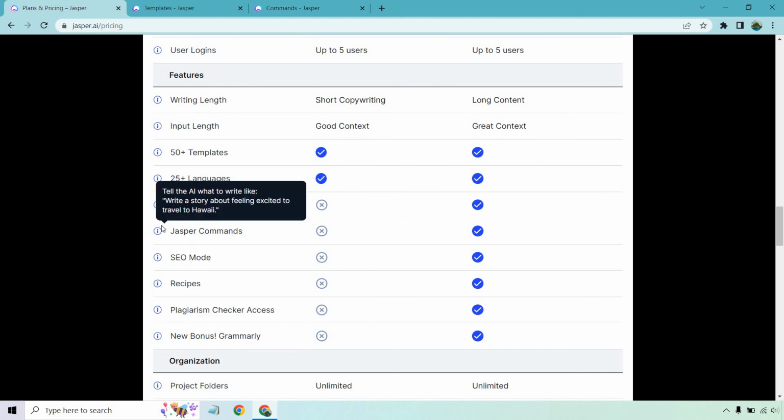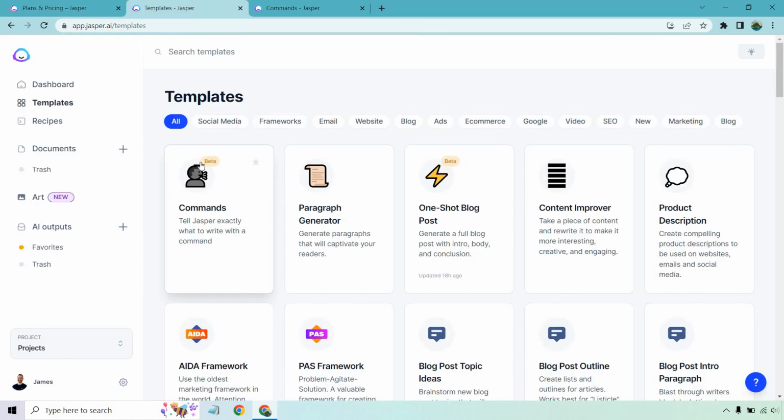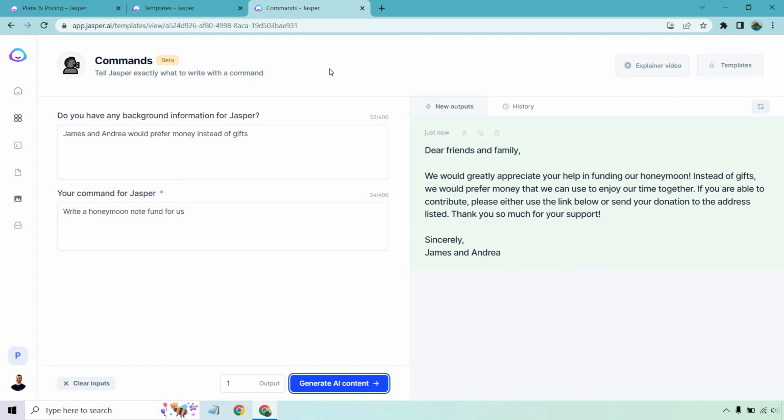Also, something I want to talk about with Jasper commands. Yes, this is going to be a part of Boss Mode, but recently they just created a template for it. So you can use this when it comes to being creative with Jasper. We can tell it exactly what you want it to write. I opened it up right here. I put, James and Andrea would prefer money instead of gifts. Write a honeymoon note fund for us. We actually did that for our wedding coming up. So I wrote something similar and I used it for our registration. This one, for the example, said we would greatly appreciate your help in funding our honeymoon. Instead of gifts, we prefer money that we can use to enjoy our time together, so on and so forth. That's just an example of it.